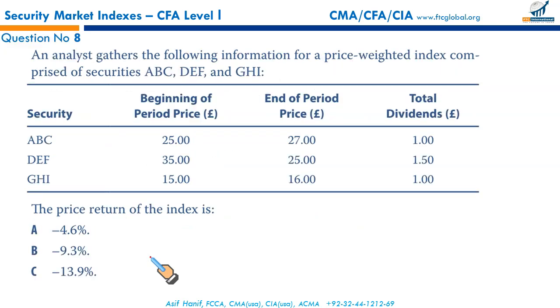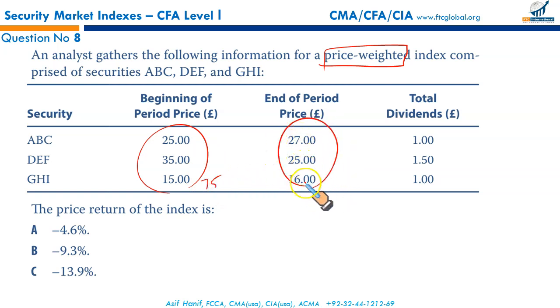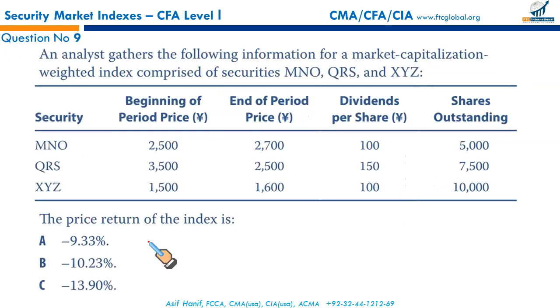Question number 8, this is again the price return, but this is the price weighted index. Price weighted. What you do in the price weighted, just focus on price. This is the opening price. Adding all these together, 25, 35, 15 will give you a total of 75. And these are the ending prices. 27, 25, 16 gives you a total of 68. So basically there is a decrease in the overall price, that is negative 7. And it is what percentage of the beginning price, negative 7 by 75, that's basically negative 9.33%. And that makes B the correct option. All right, next.